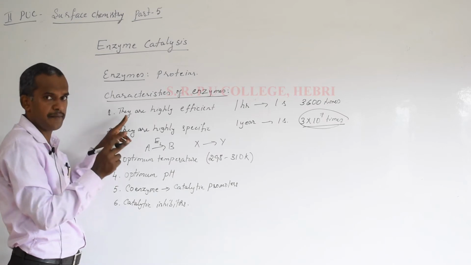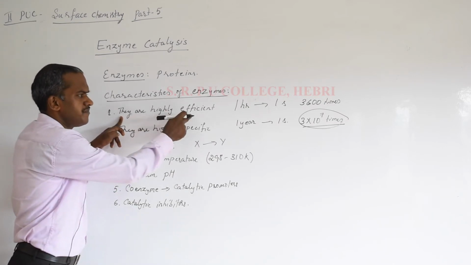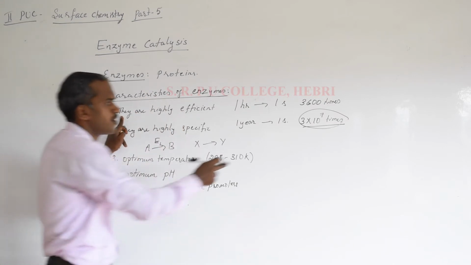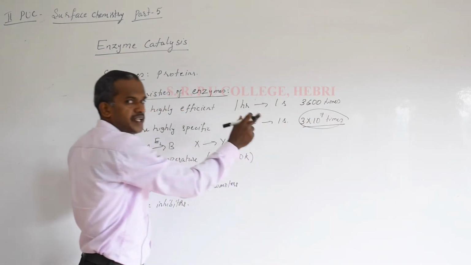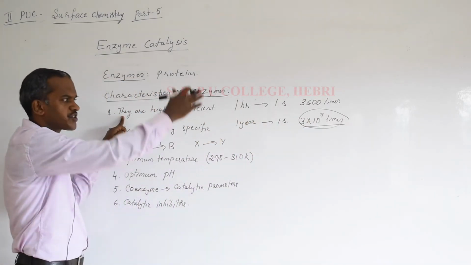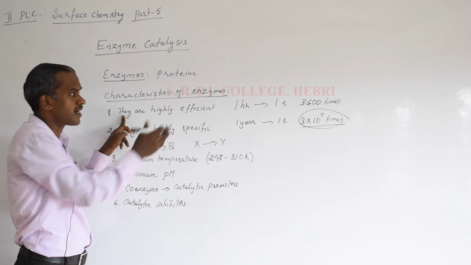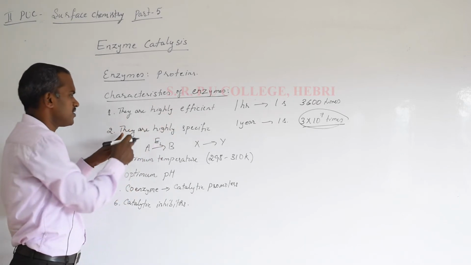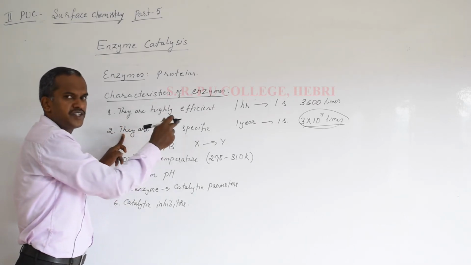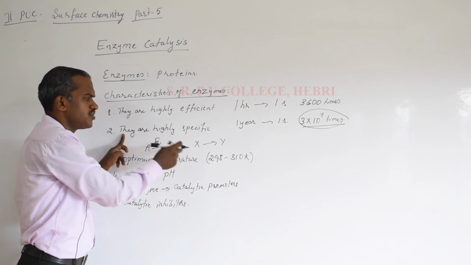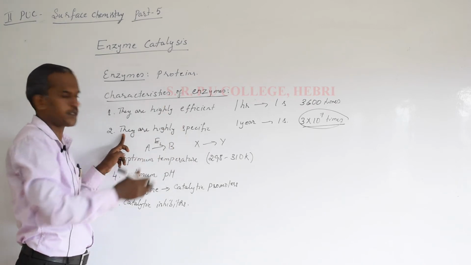So these are some of the points related to the characteristics of enzymes you can remember. Let me quickly repeat. They are highly efficient. They increase the rate of reaction by about 10 to the power 7 times. I just gave you one example of the extent to which enzymes are efficient compared to other chemical catalysts. Second, they are highly specific. The word itself gives you an idea. You can't use the same enzyme for many reactions.